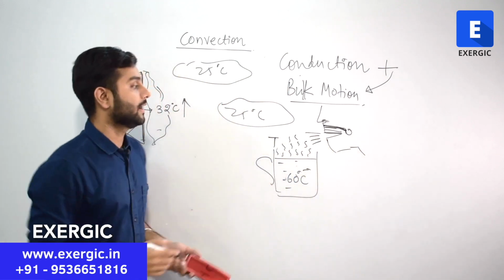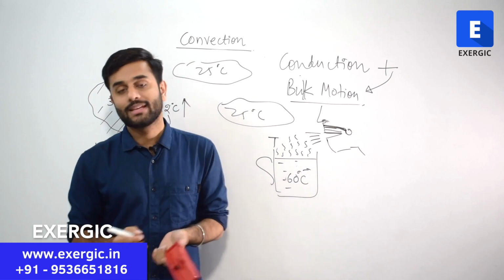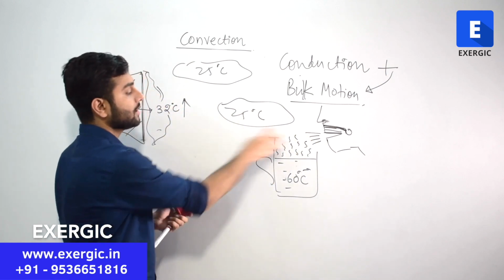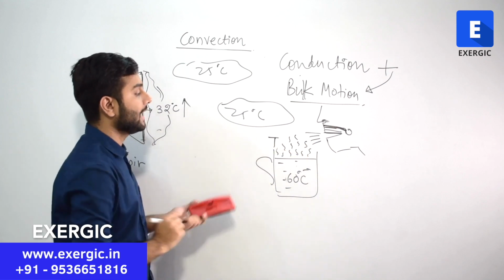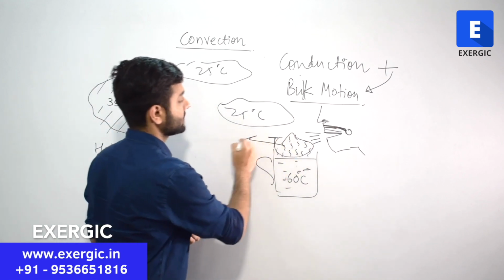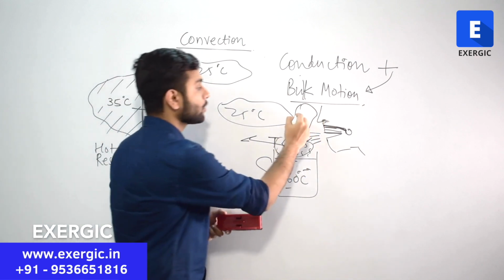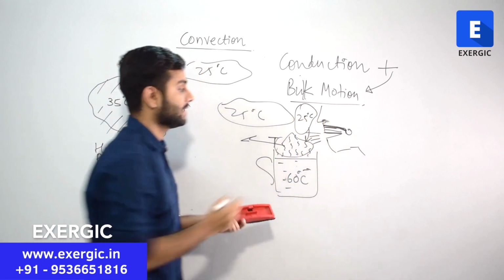You blow the air, right? And that pushes this hot air far away from the surface of the tea, and this patch is blown away and replaced by a cooler patch of air at 25 degrees Celsius.